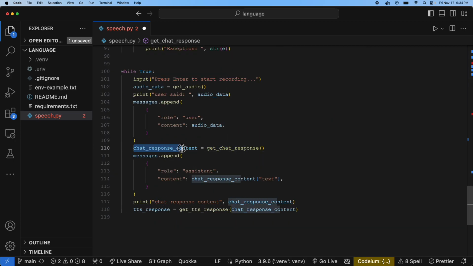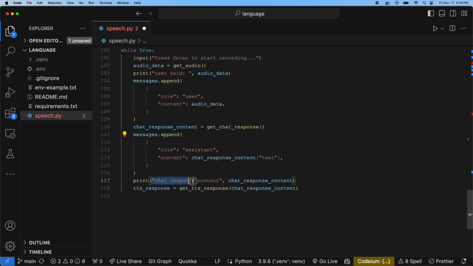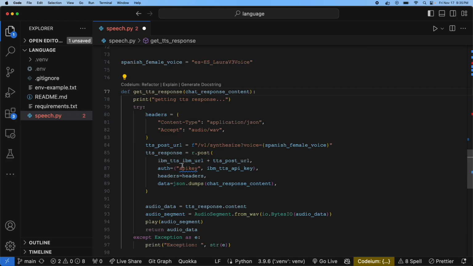Once we save it as this chat response content variable, we append that to the messages as well, so we can pass that back as context later in the conversation. We print the chat response, and then we go to the text-to-speech function, which we can go in here. We print out that it's getting a text-to-speech response so that we know where it is in the while loop.